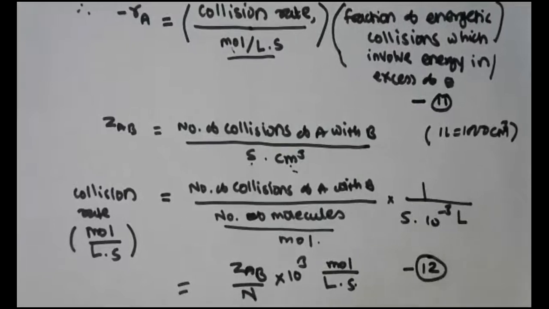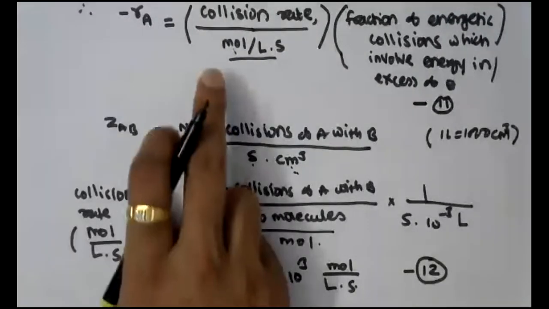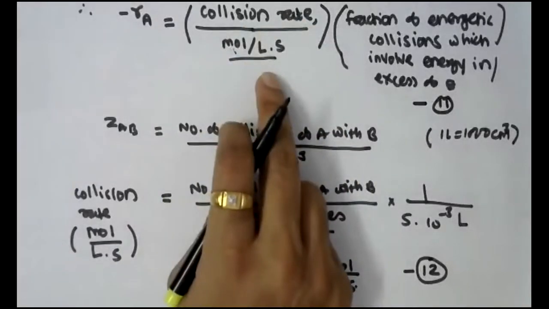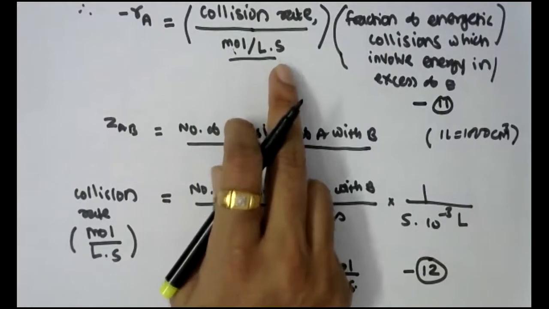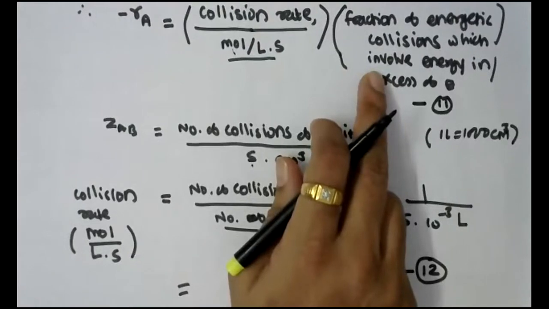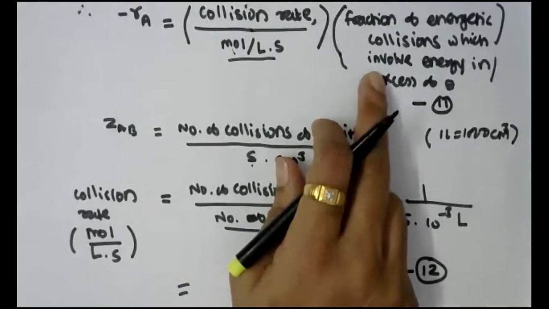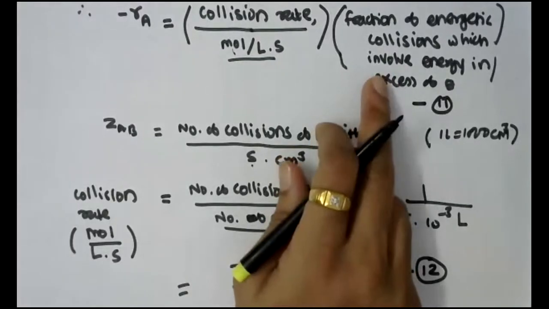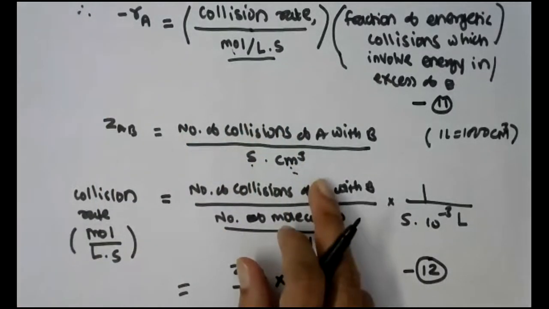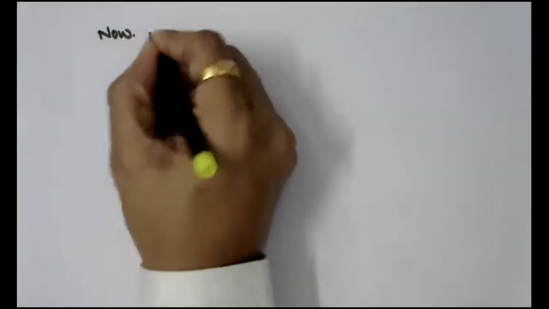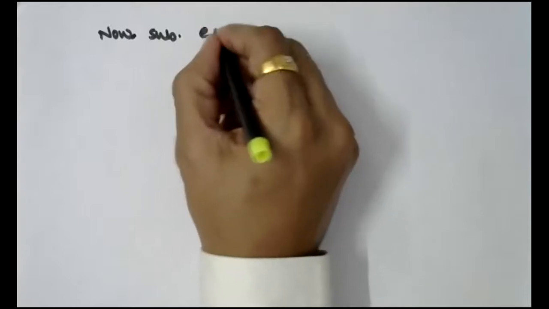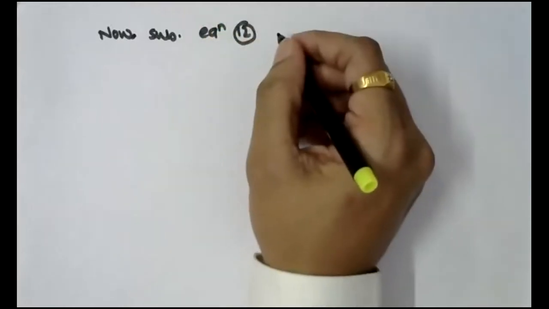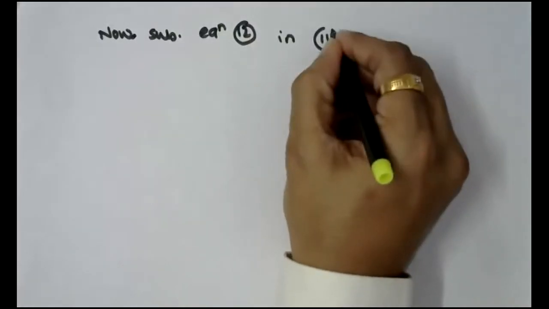So what we will do is substitute equation 12 in equation 11, that is, in place of collision rate in mole per liter per second, and the fraction of energetic collision from equation 9, that is e raised to minus E by RT, and we will equate it with the terms in equation 10. Now substitute equation 12 in 11.